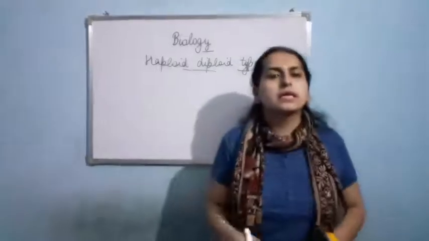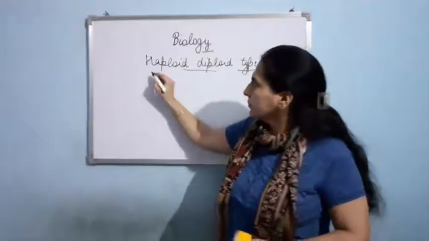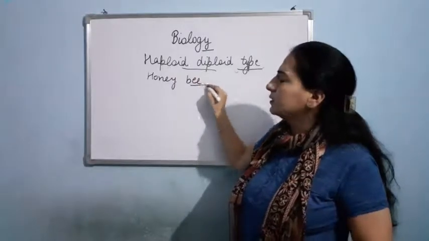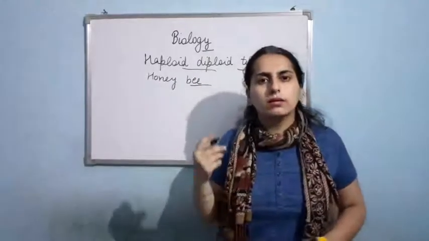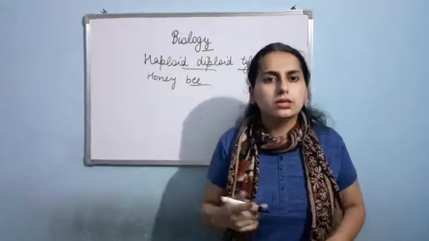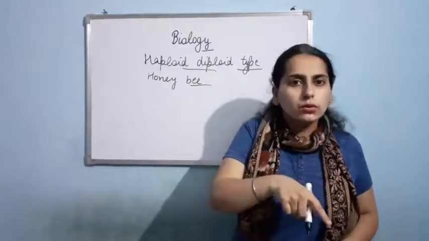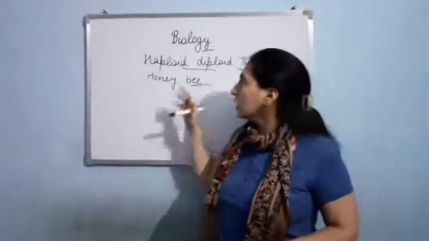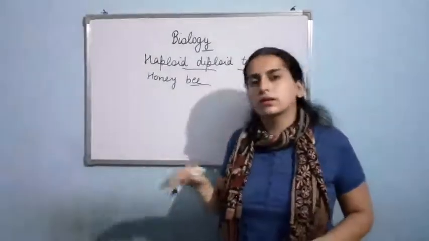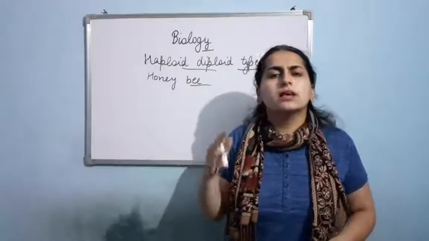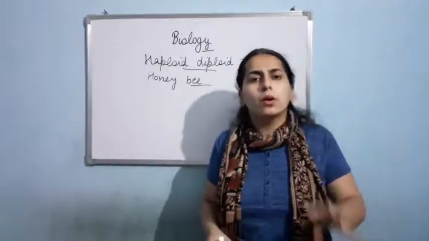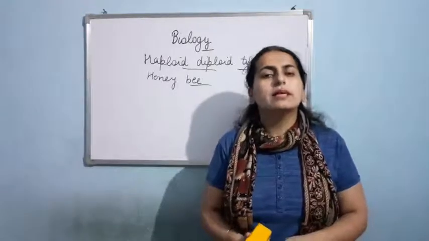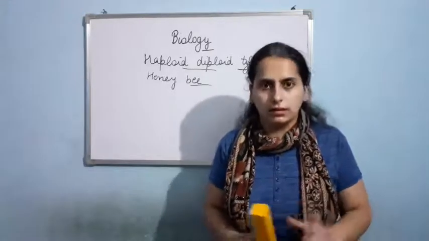Its most common example is the honey bee. Now in honey bee, you might have seen the different varieties. There is a queen, male workers, drones. Now how are they produced? The answer lies in this type of sex determination. What happens actually in honey bee and in some other bees and wasps is that the haploid type of organism is male while the diploid is female. Am I clear?